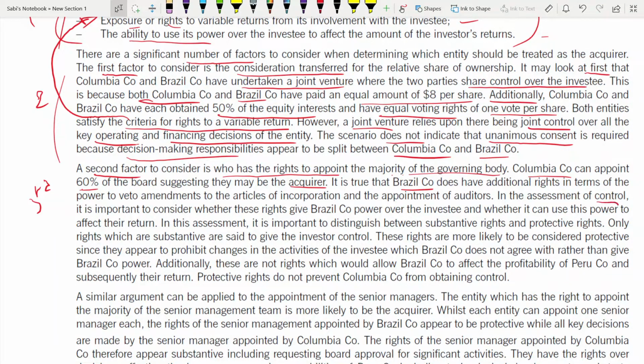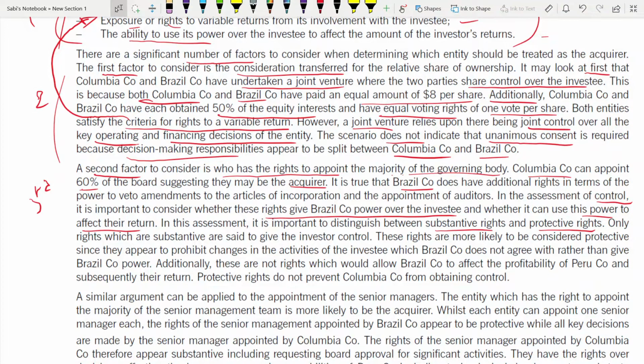In the assessment of control, it is important to consider whether these rights give Brazil power over the investee. It does not matter whether they have the right or not. What matters is, do those rights give you power over the investee? If it does not give you the power over the investee, it cannot be said that you are controlling the investee. Okay? So do those rights give power? Does having the power to make veto decisions give power over the investee, and can they use this power to affect their return? So in this assessment, it is important to distinguish between substantive rights and protective rights. What are the meanings of these terms?